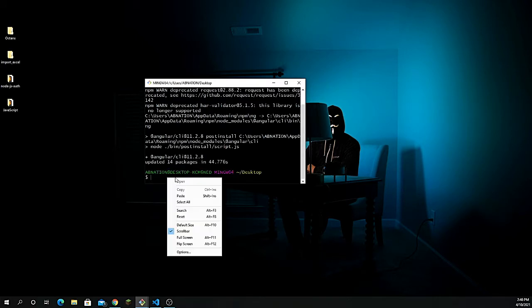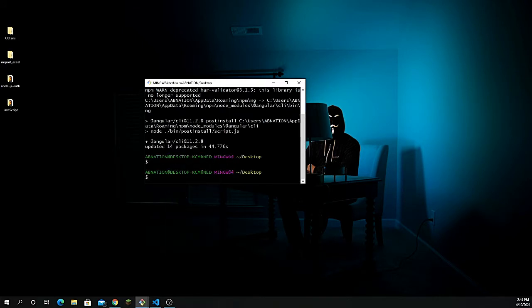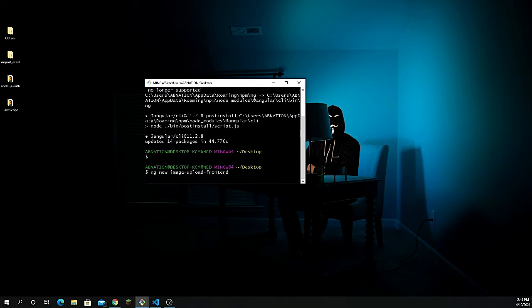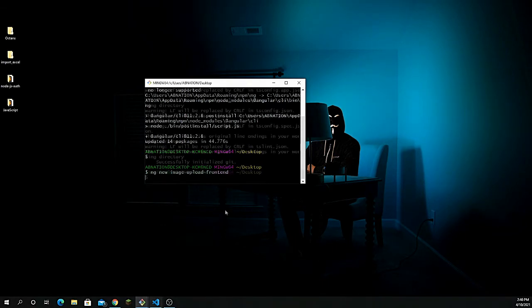All right, so now it's installed. Let's run the second command, which is ng new and the name of the application I want here: image underscore upload dash Angular, or you can use front end. This is going to take some time, and I will be right back once it's installed.